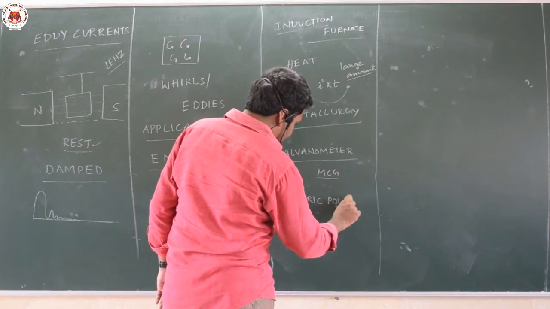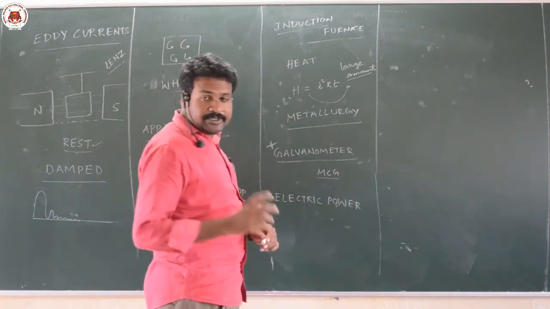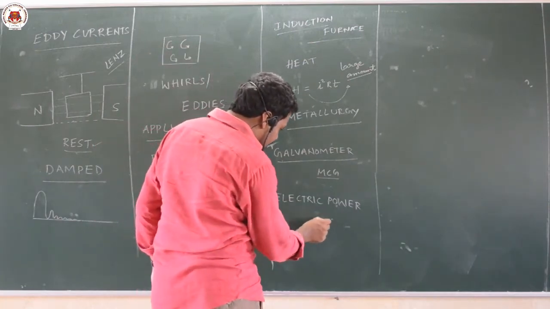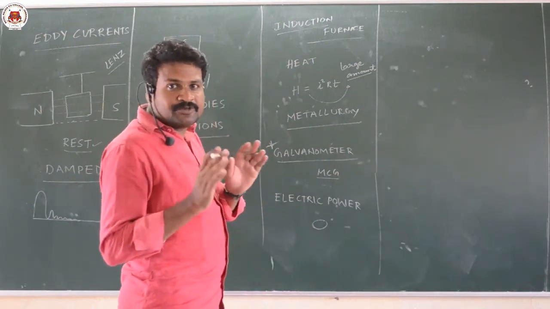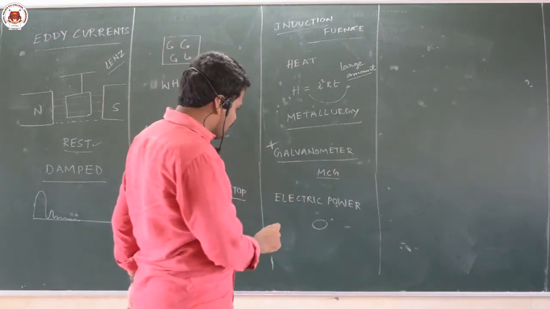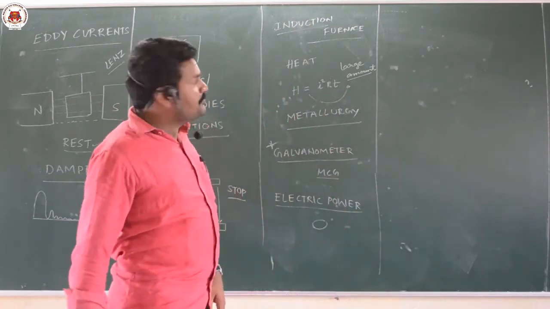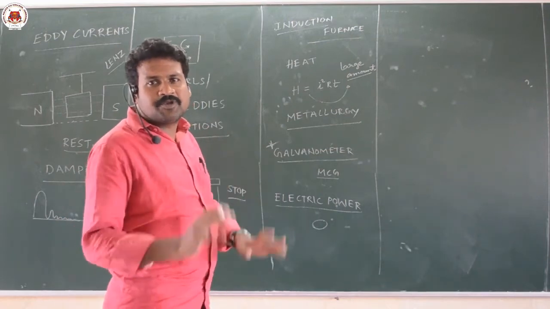There will be a coil, and inside the meter there will be a disc which is always rotating when we are using electricity. In our household power meter, we can observe this. That is working based on the principle of eddy currents. Okay. Are these eddy currents always useful or harmful?